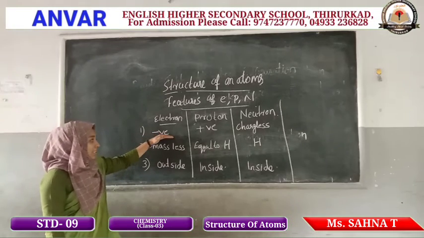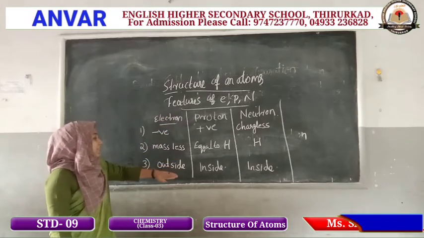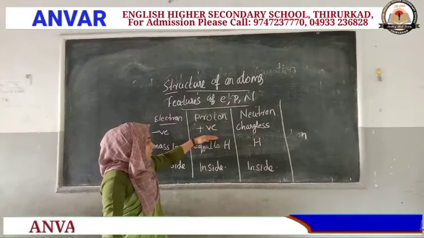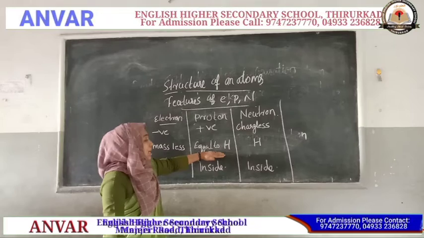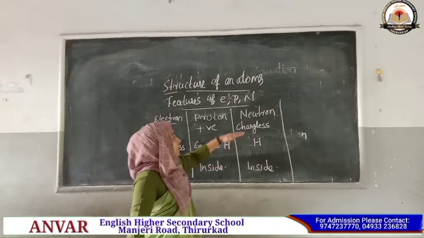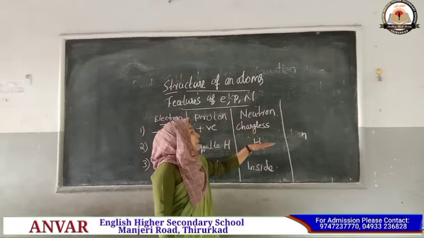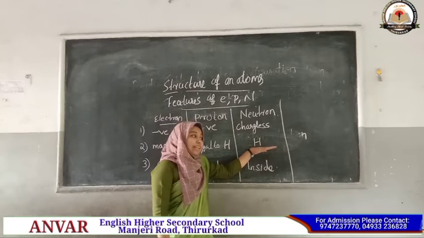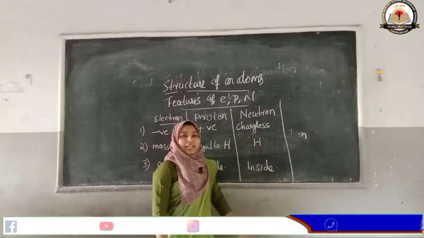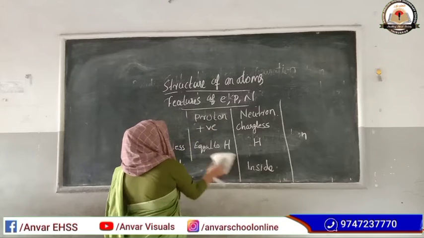These are the features of electron, proton and neutron. Electron: negative charge, mass is very less, and it is seen outside of the nucleus. Proton: positive charge, mass equal to a hydrogen atom, and it is seen inside the nucleus. Neutron is a chargeless particle, its mass is equal to a hydrogen atom, and it is seen inside the nucleus.